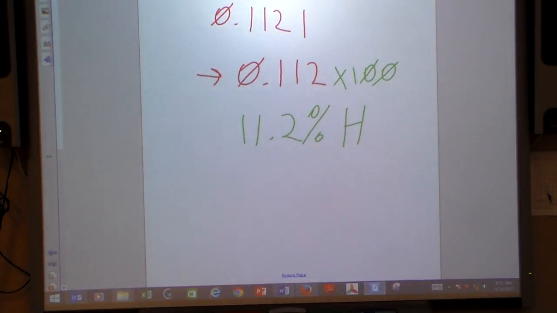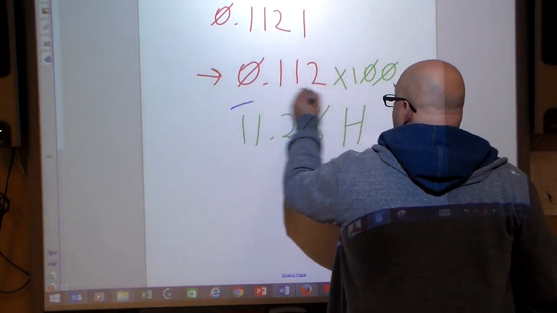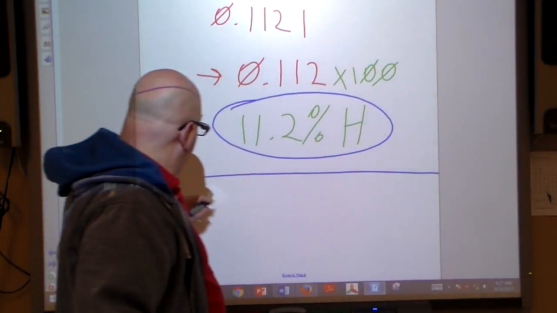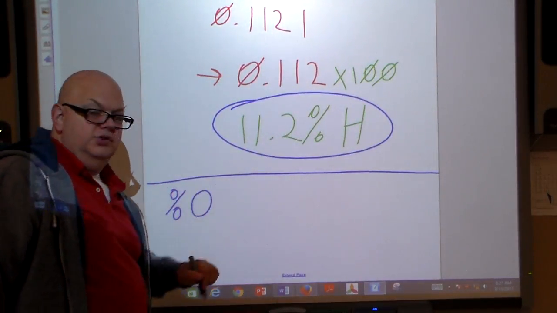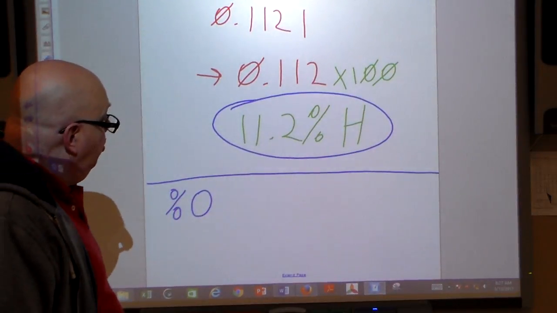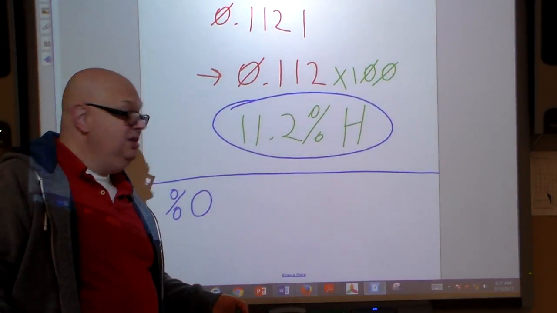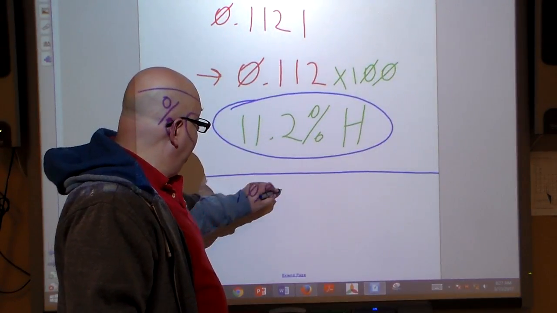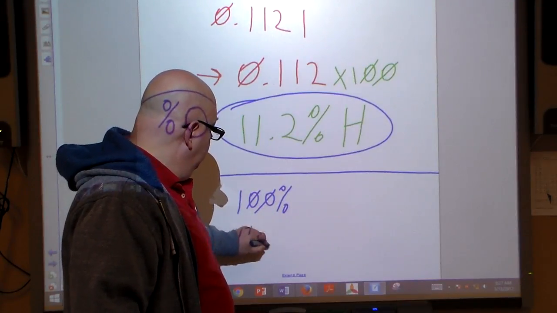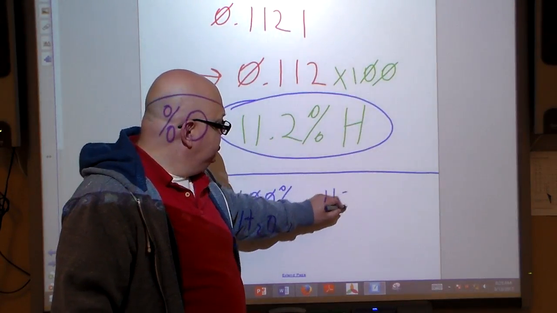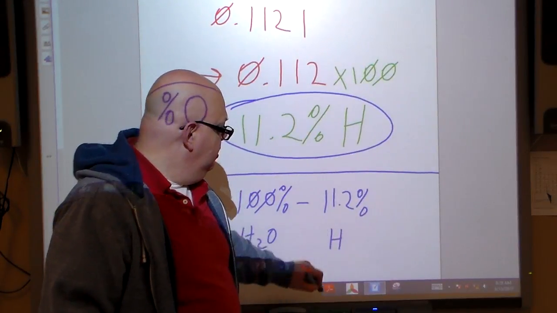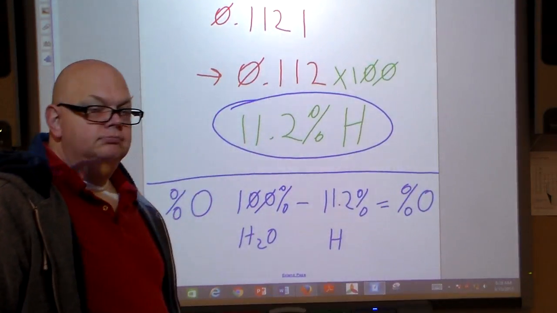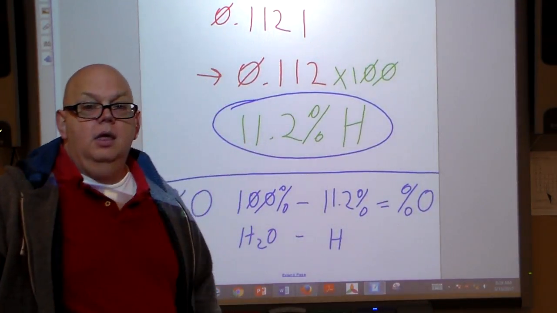Now the question is, what's the percent of oxygen? So we got our hydrogen, yippee. What about our percent of oxygen? Well, there's actually a couple of ways you can do this. One way is, because you only have hydrogen and oxygen, here's a fast way. We know that water is 100%, right? That's the water. If we take away the percent that's hydrogen, that's going to give us the percent of oxygen. Think about it.